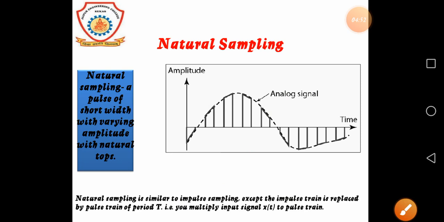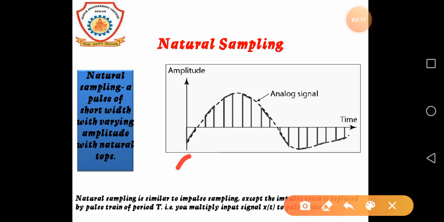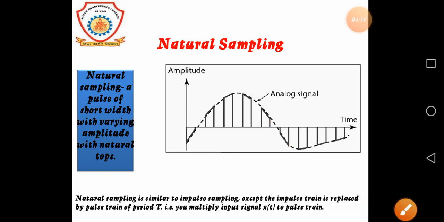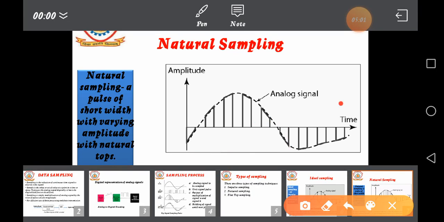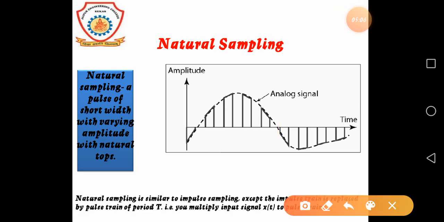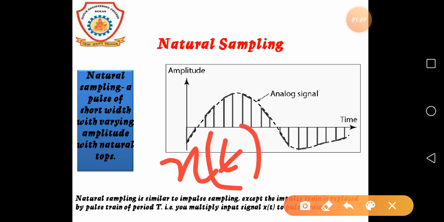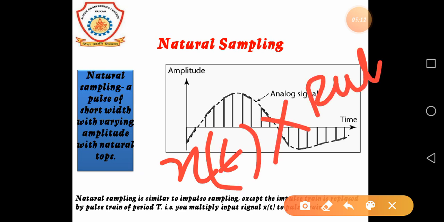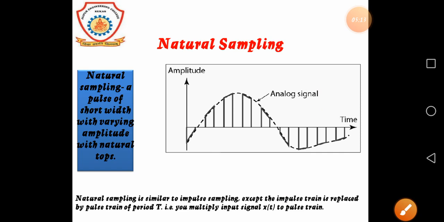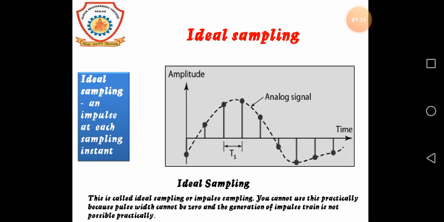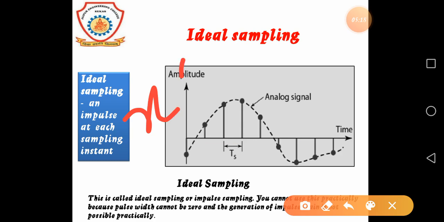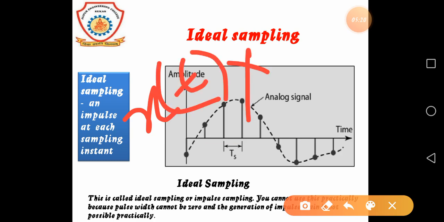Basically the input signal xt is multiplied by the pulse train in case of natural sampling, but in ideal sampling it is multiplied by the impulse train.